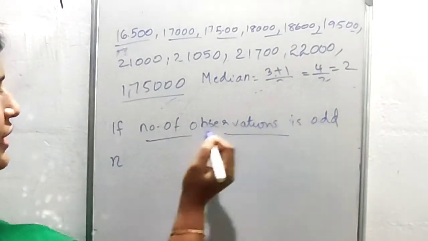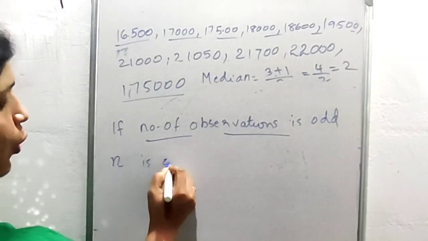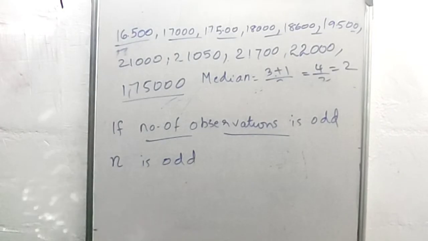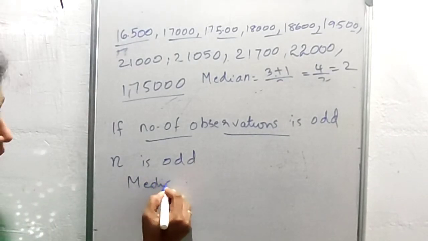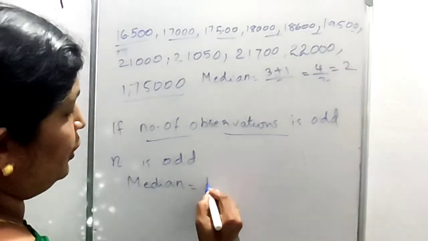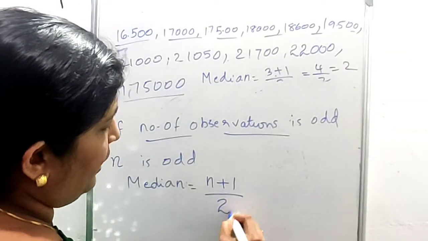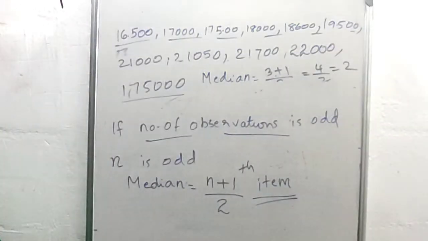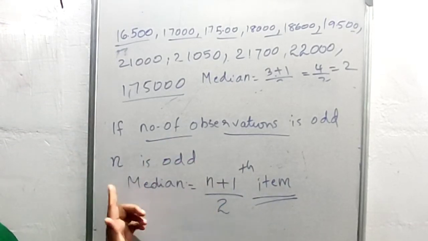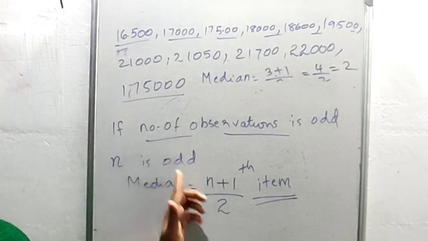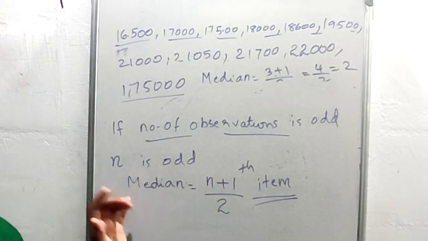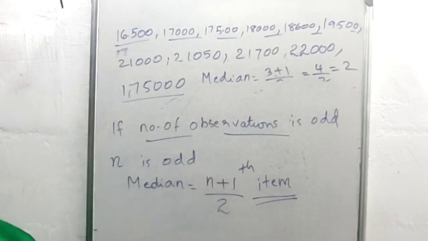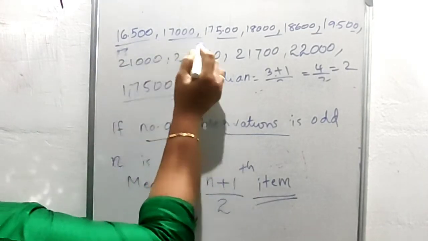If n is odd, how do we locate the median? The median is equal to the (n plus 1) by 2th item, or (n plus 1) by 2th observation. See, here we have 11 families.